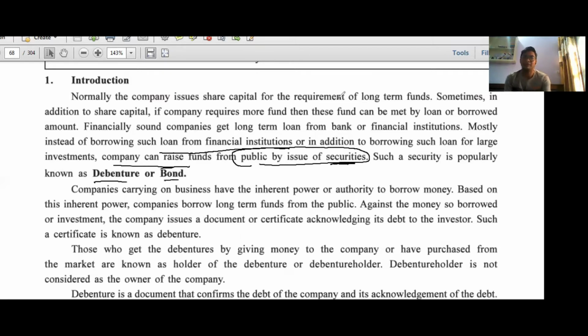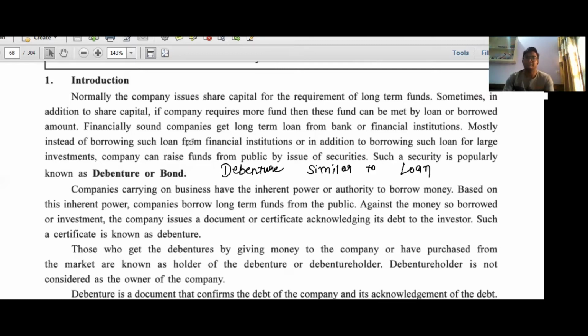It means we can say that debenture is almost similar to a loan. It simply works as a loan. As I have taken a loan from the bank, I have to pay regular interest and my liability is created to pay such dues.